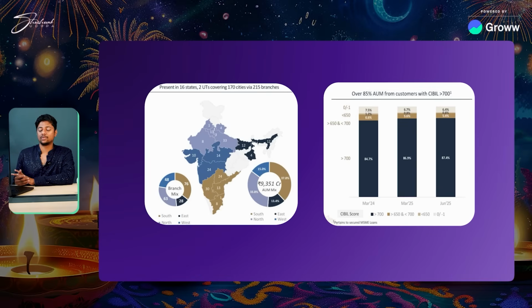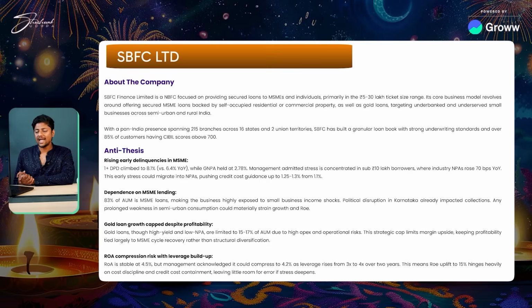Now, obviously, coming to the bad side of things, the antithesis, what is going on? They are seeing a rising trend in early delinquencies. What are early delinquencies? Basically, I missed my payment, right? So we are seeing this go up. It went from 6.4% last year to 8.1%. Now, if they don't pay for a long time, that translates into GNPA and NNPA. So hopefully that should not be the case.